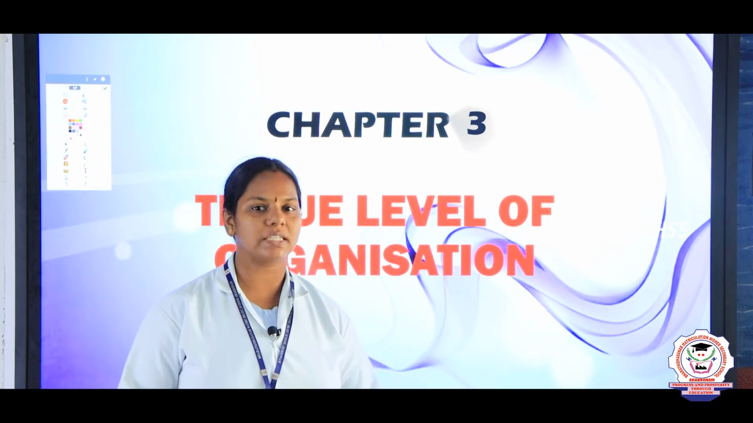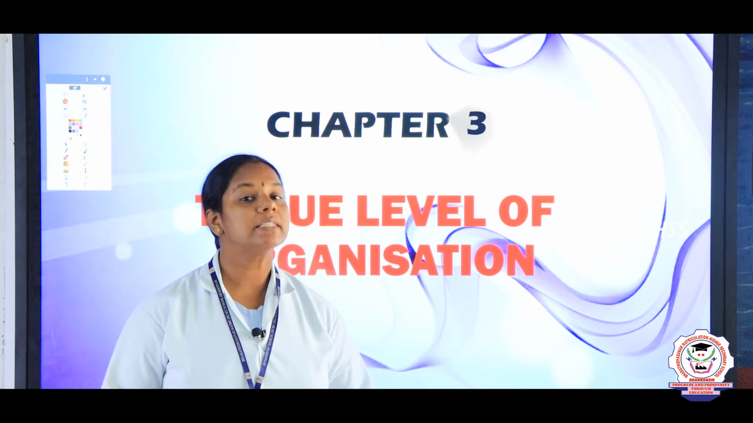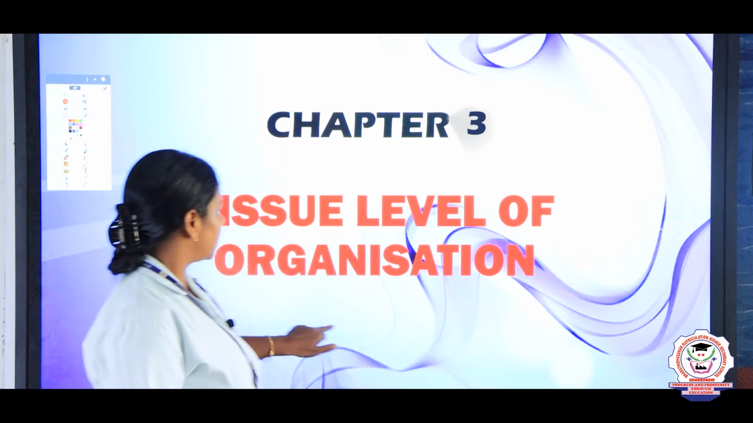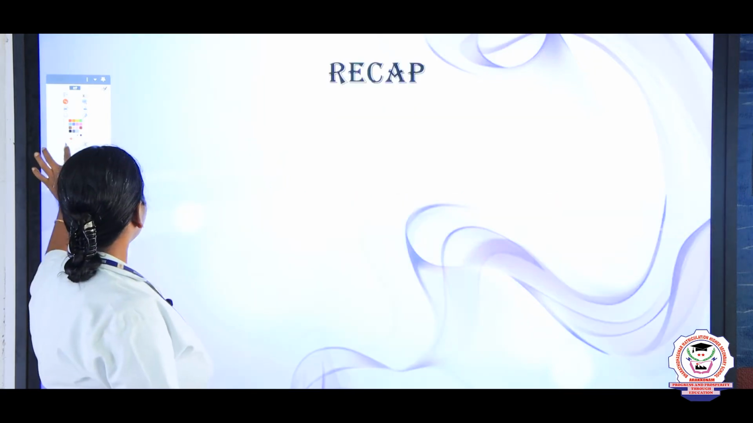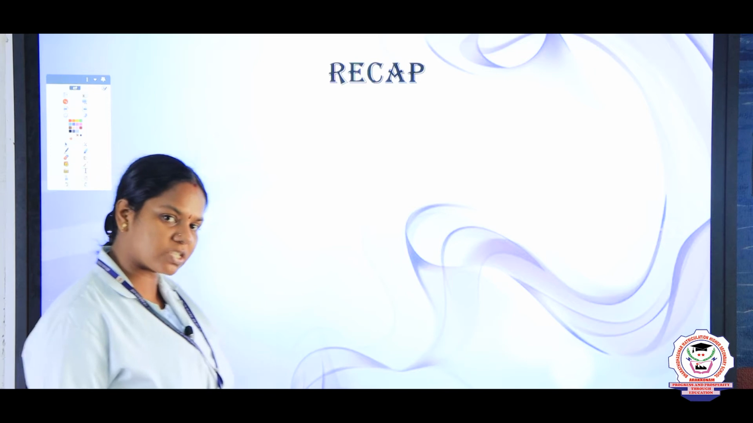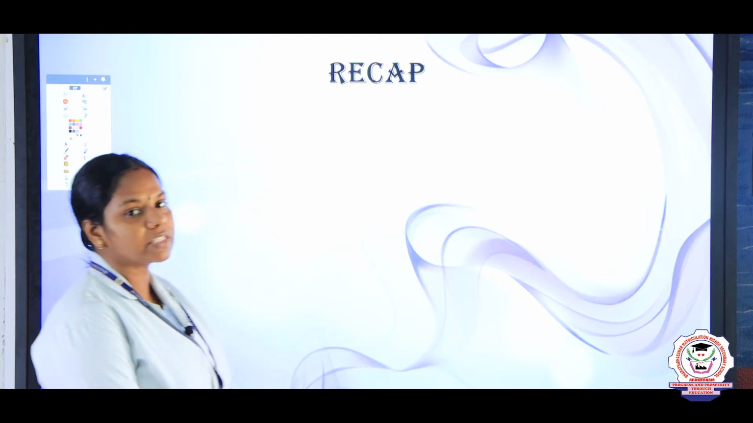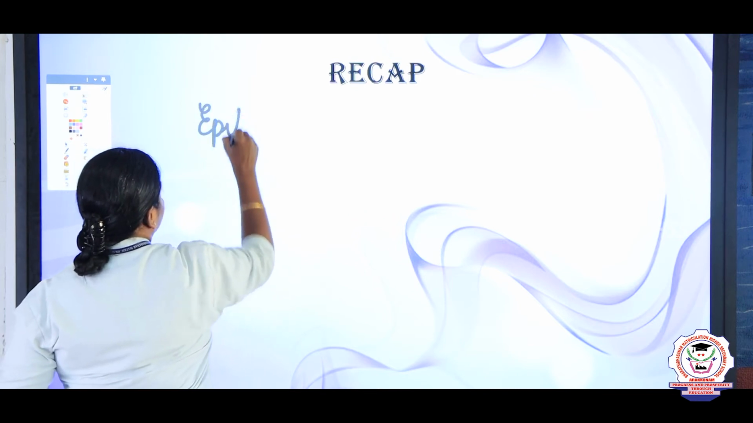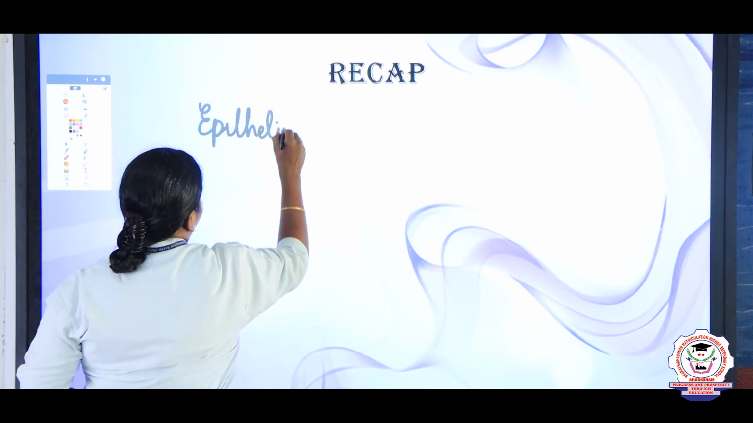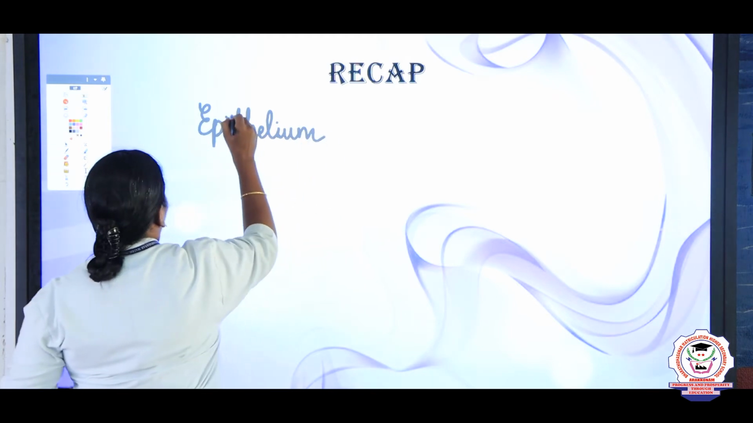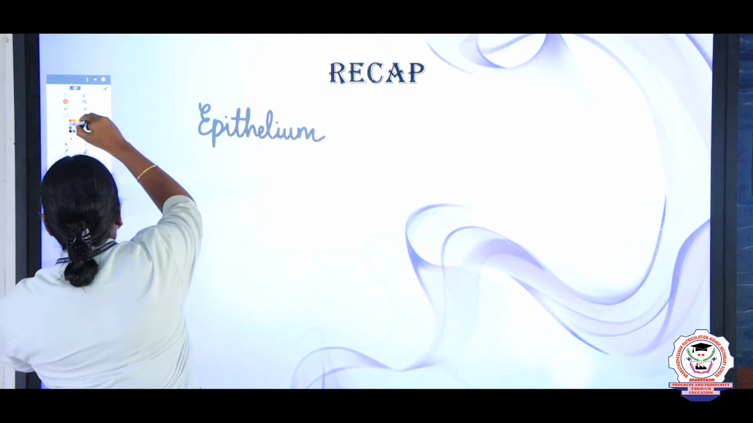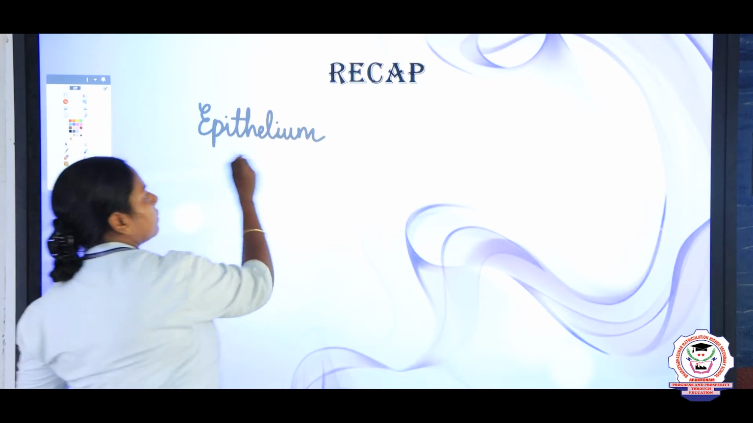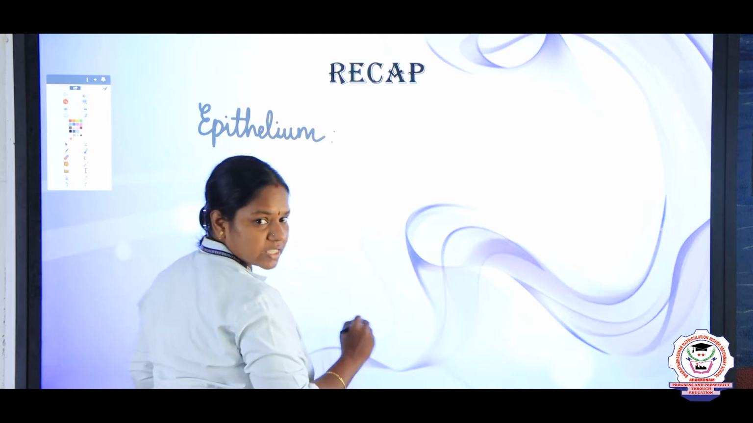Children, today we are going to see 11th standard zoology chapter 3, tissue level of organization. In the previous session, what are all the things we discussed, children? In the same chapter, we have discussed about the epithelium and types of epithelium.